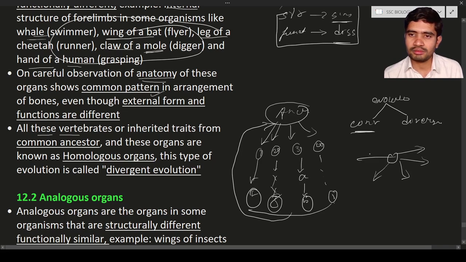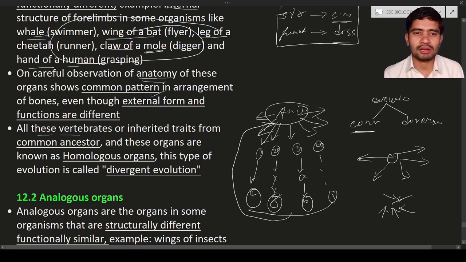Okay, this is diverging. It means from the one center all are moving away. This is known as divergent. What is convergent? Convergent means towards. Okay, towards is known as convergent. So this type of production of the individuals from the common ancestor is known as divergent evolution.